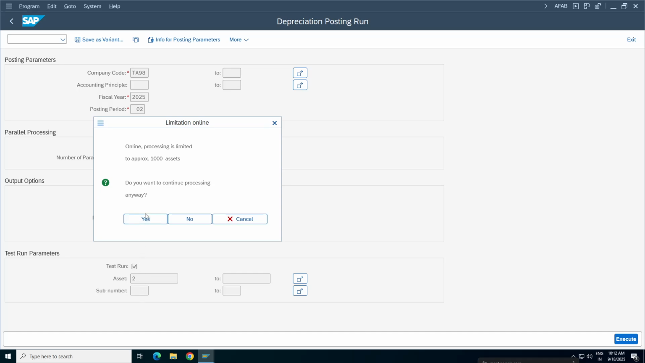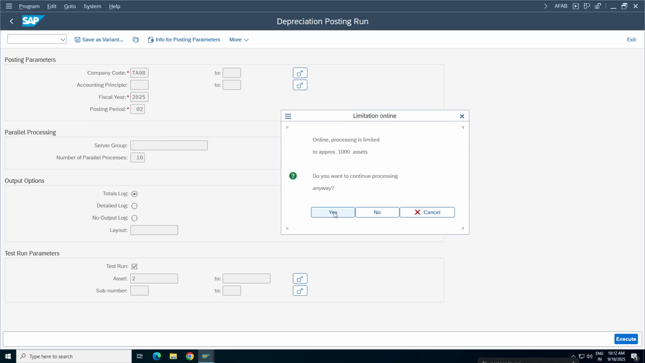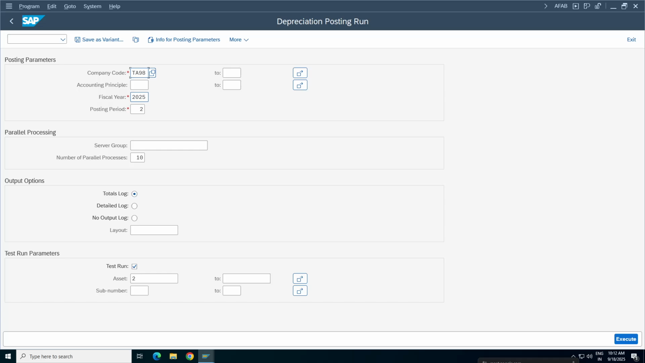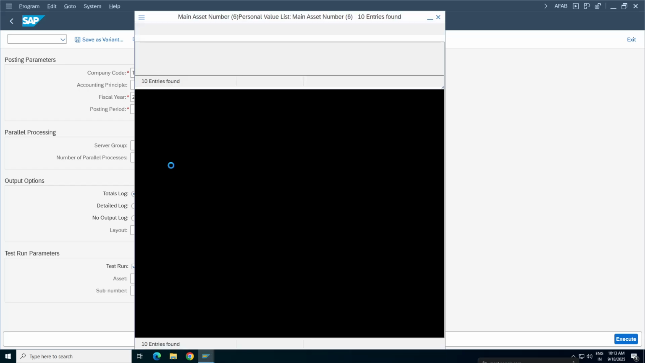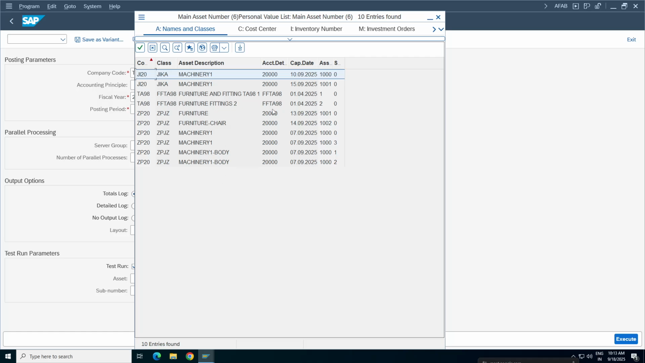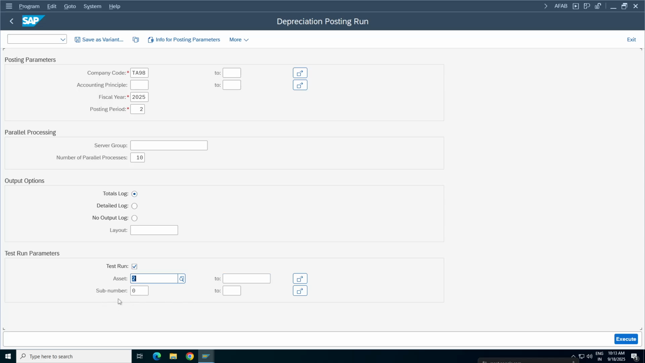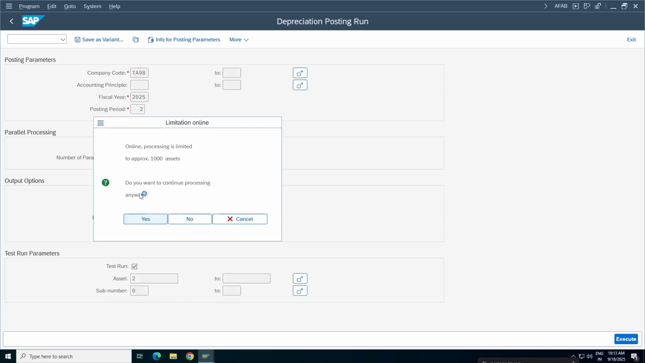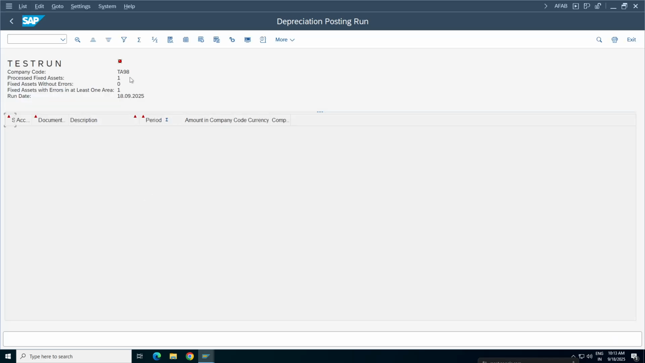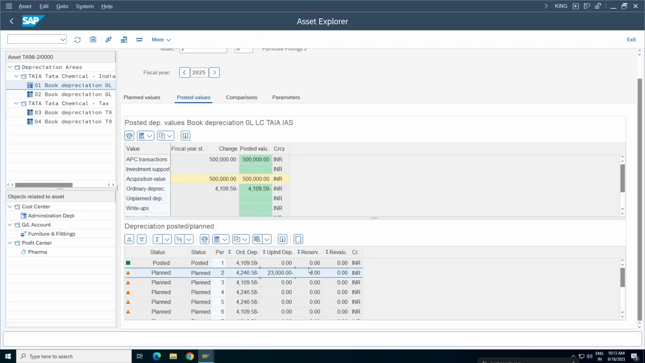Always do one thing, always execute in the... why is this not coming? I get only one asset, right? Cancel. TN98, 2025, posting period 2. It's a test run mode only. It should give, right? It is not giving. The system is slow. Second asset. Now it should come. Okay. So the system is not executing, sir. When I added 23,000, it's not getting executed.